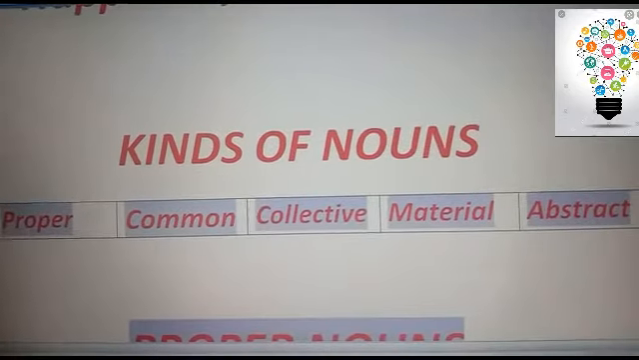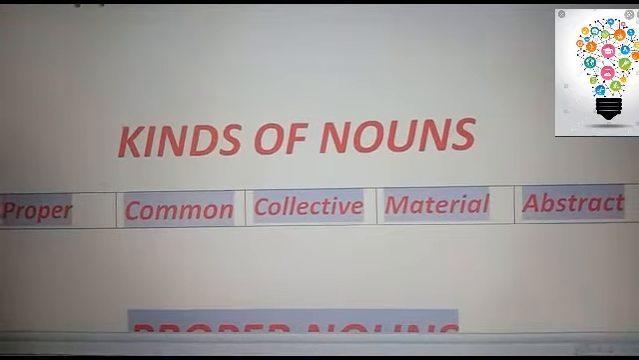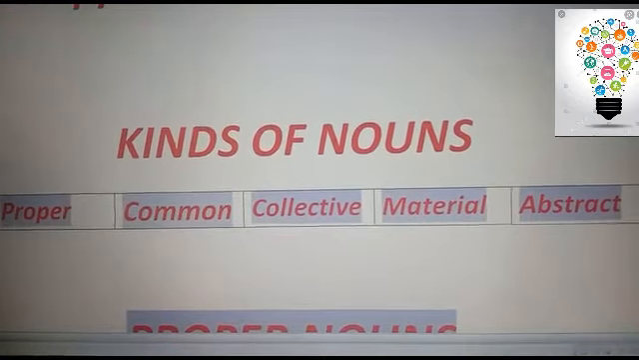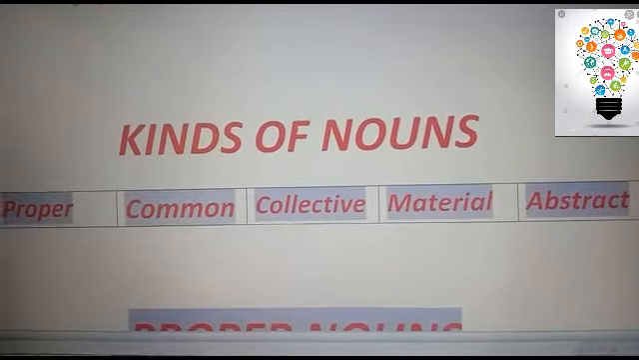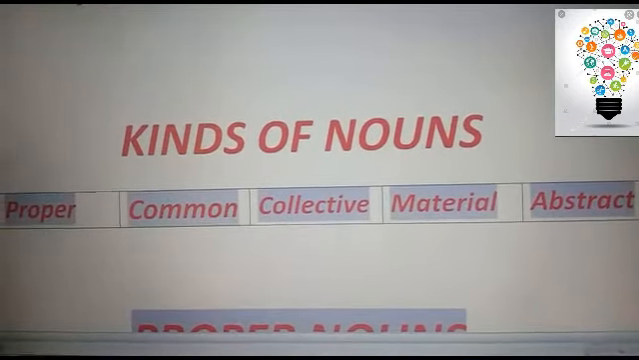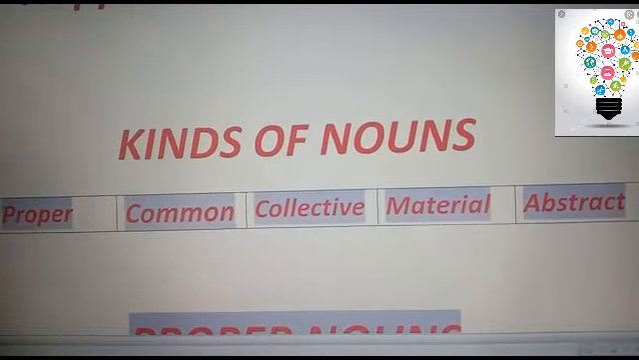Now there are mainly five categories of nouns. We'll be discussing them one by one. Let me read them out for you. The first one is proper noun, the other one is common noun, then collective noun, material noun, and abstract noun. We'll be discussing them one by one. So let's move on.